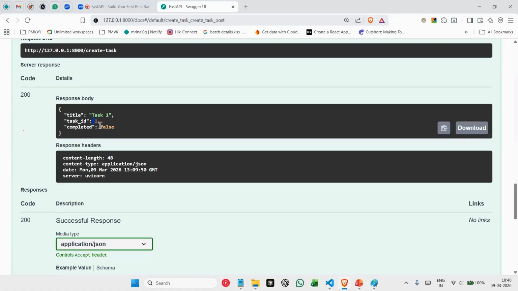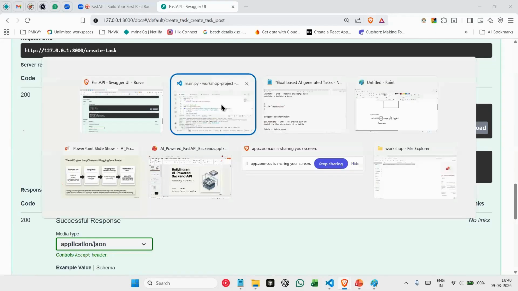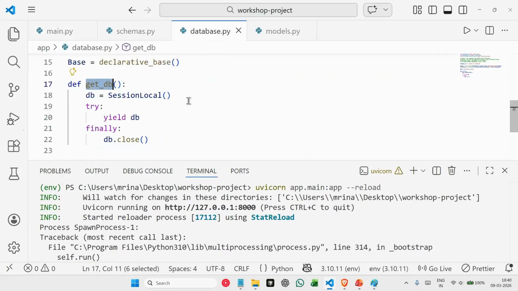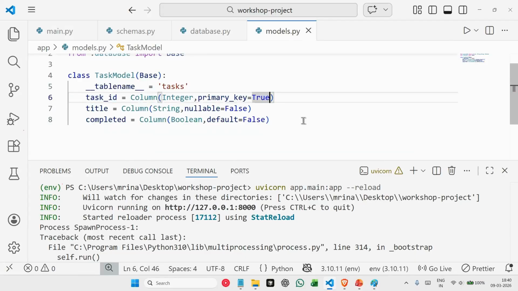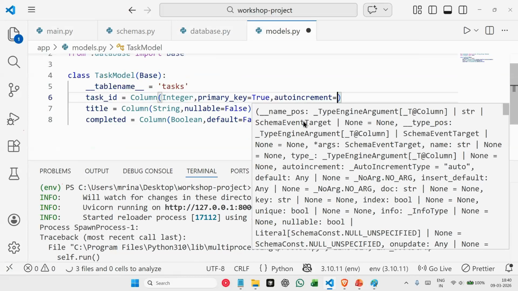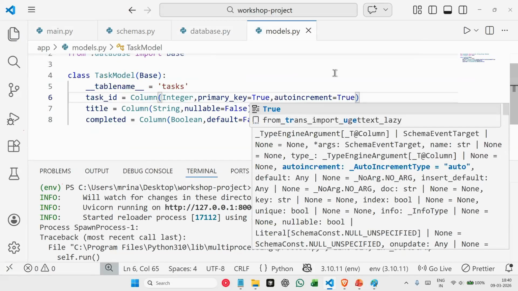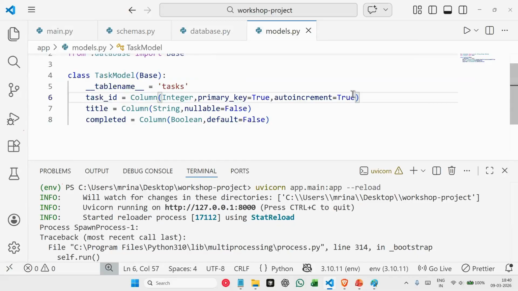Here if you observe, we got our task one, which was created in our database, as a response. Since our task ID is a primary key, automatically one got added as an ID here. And then we also have completed, which is defaulting to false. In our models, we will have one small addition here. We'll say auto increment is true. So whenever we are adding new fields, automatically the ID becomes incremented, 1, 2, 3, whatever task you're adding.